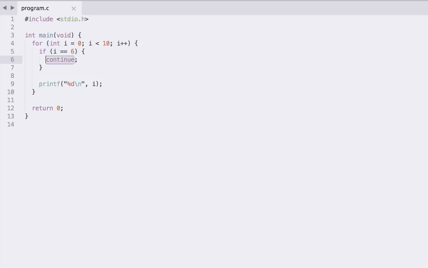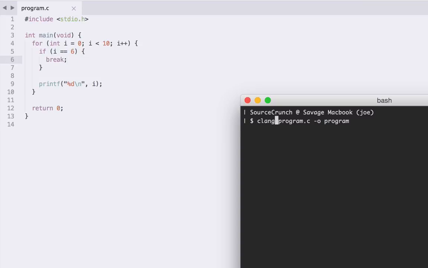So if we change this continue statement to a break statement and we compile and run that, what we should see is that instead of getting 0 to 9 outputted, we actually get 0 to 5. Because what's going to happen is when i equals 6 and we enter our loop block, we're going to meet the conditional i == 6, so we're going to go inside of that conditional block. We're then going to hit our break statement, which applies to our for loop, which is just going to break out of the for loop entirely before that printf gets executed for i equals 6. So if we try this, we'll see that is exactly what we get.